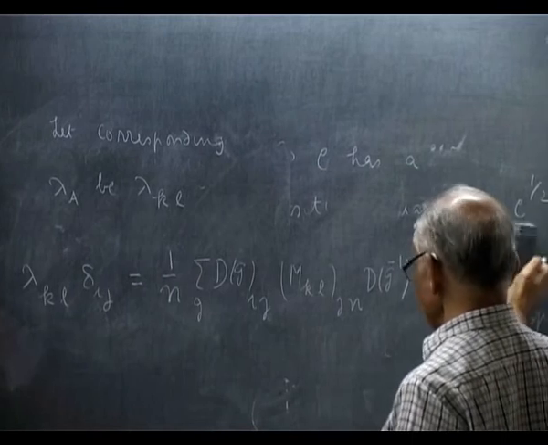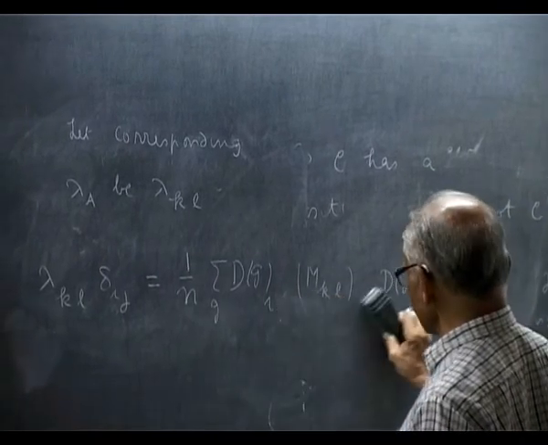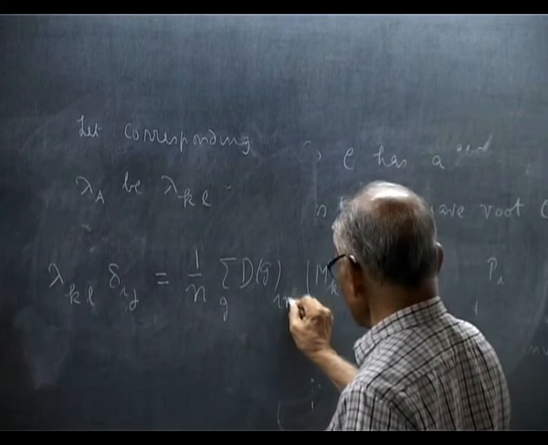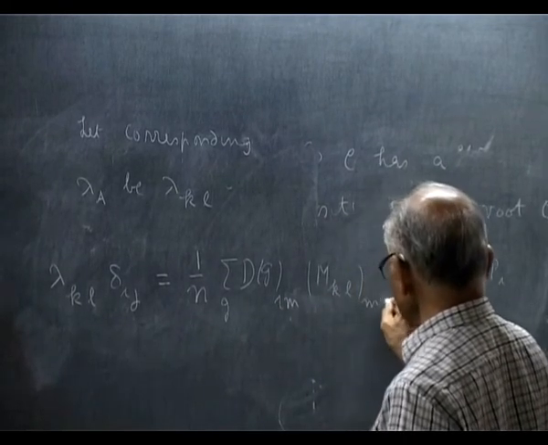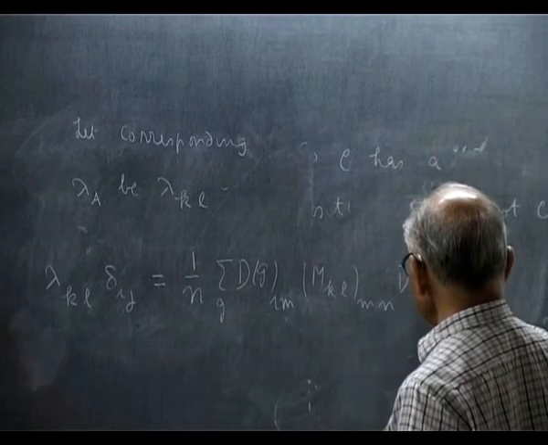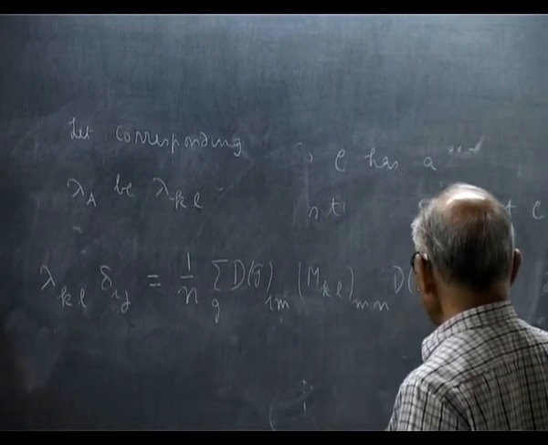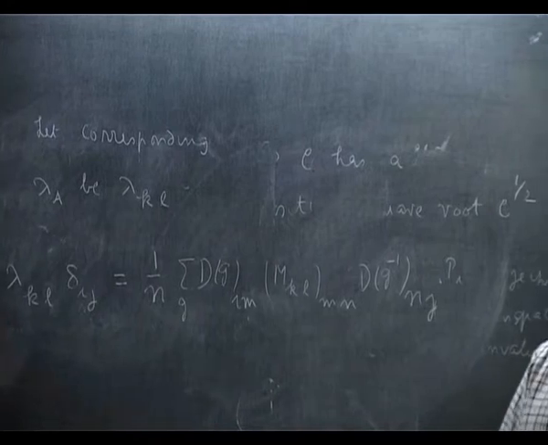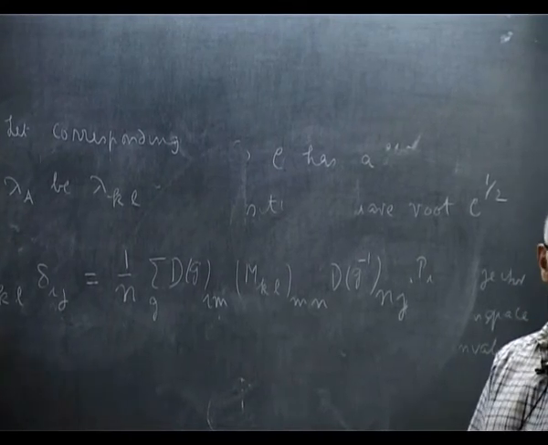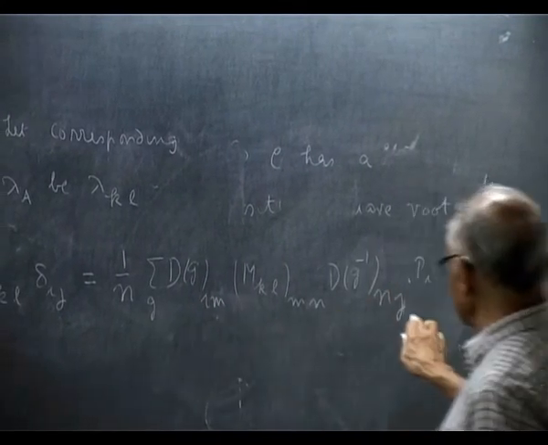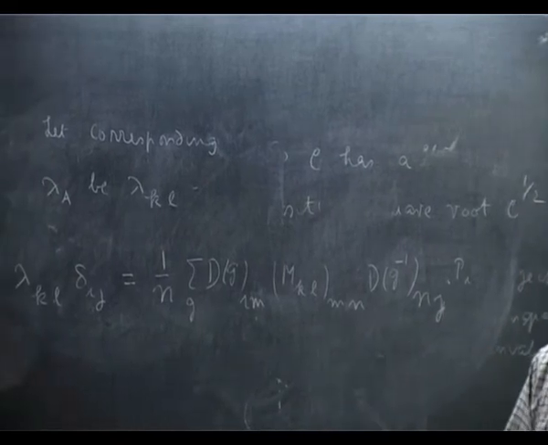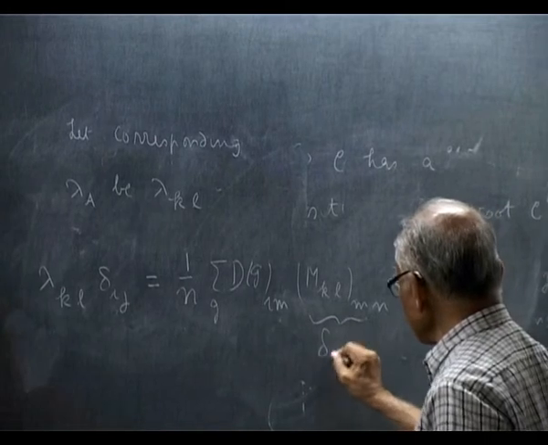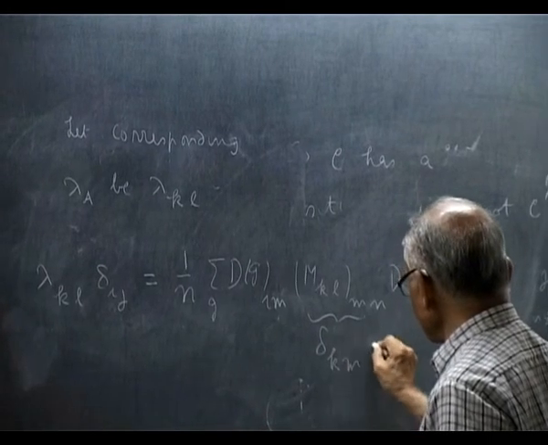I am sorry, I am getting mixed up with indices. This i, j is this index and that index, but this here is delta_Km delta_Ln.